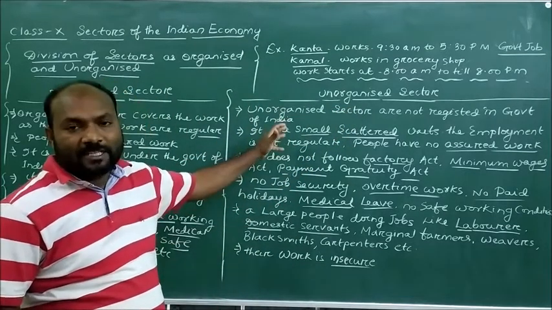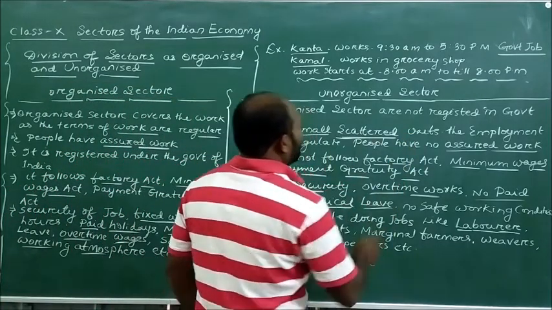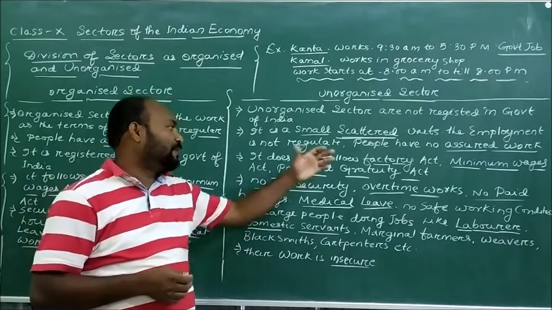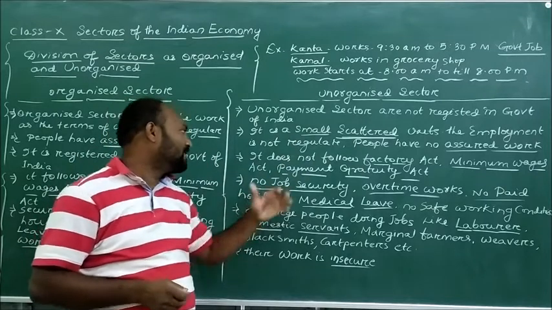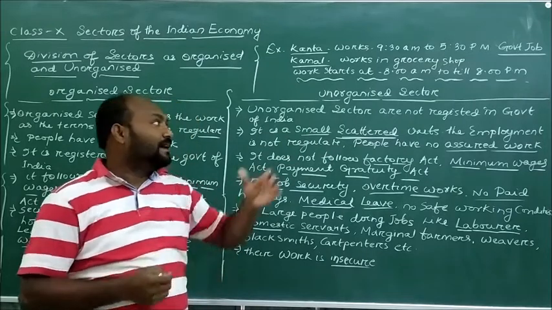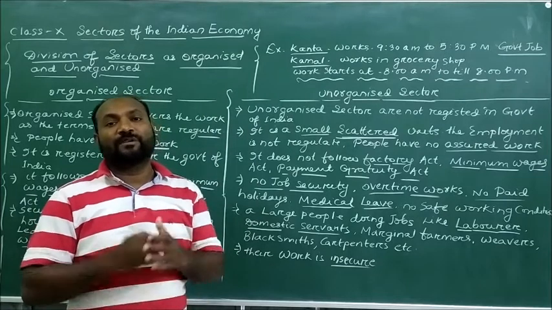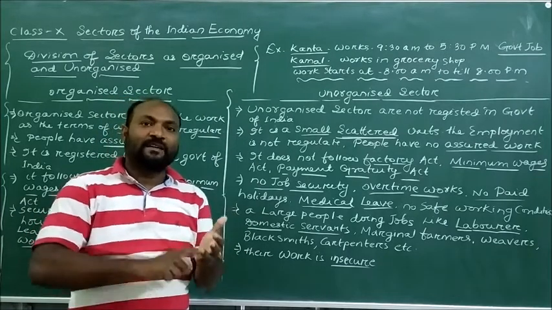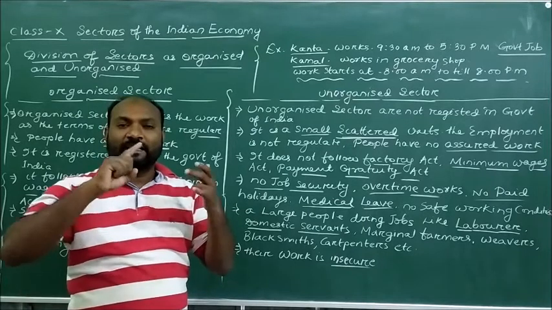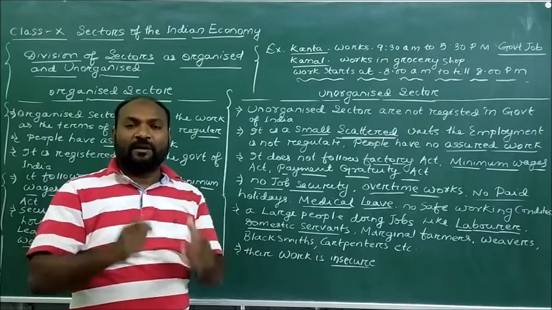So dear students, since the unorganized sector consists of very small scattered units, we see that the Factory Act, the Minimum Wages Act and the Payment of Gratuity Act are not followed. That is why workers in the unorganized sector face a lot of troubles in society. They get very little money, their salary is not regular, they do not get overtime wages, and they do not get regular employment.